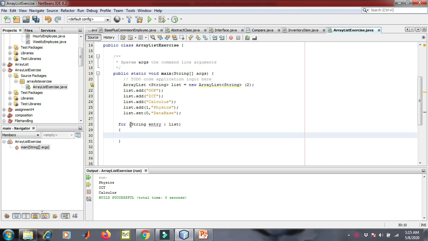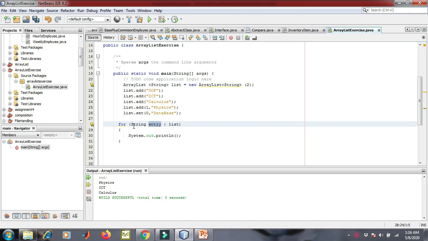So we'll write string entry. Just as we used to write i for iterating in the traditional loop, we use a variable here. This variable will contain the value from the list. List is the name of my array list, right? Okay, so the value will come in the variable entry. This you have to remember.